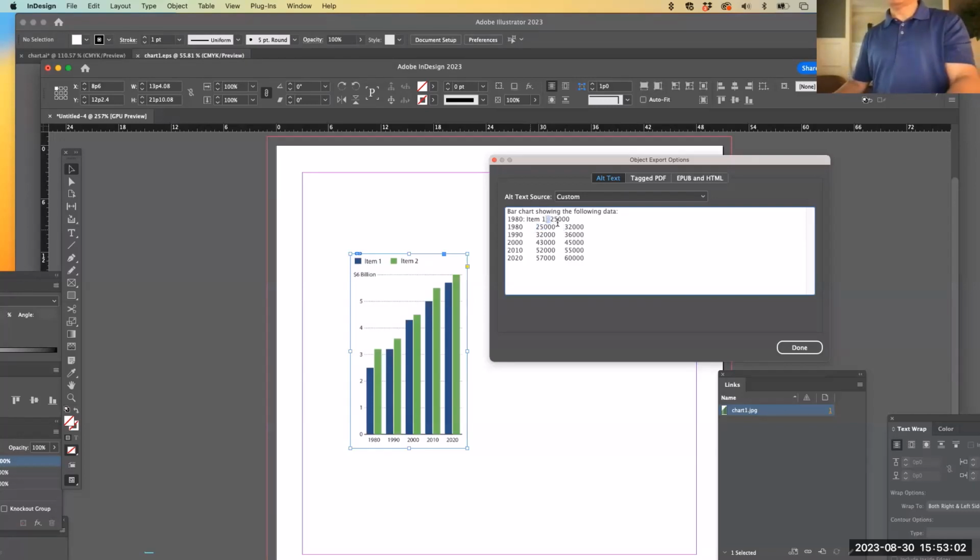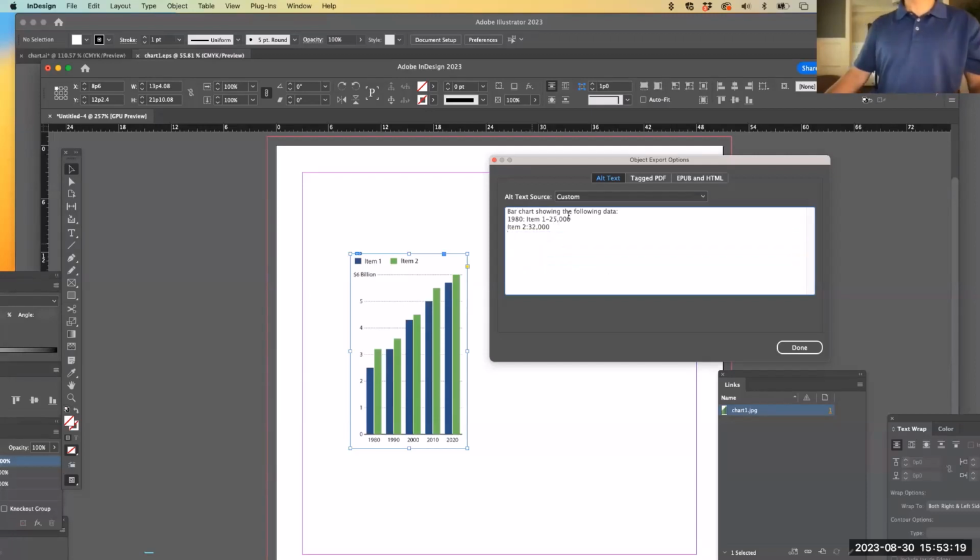And I might even do it with a dash. And then I'm going to need to leave a space to do item 2, and it wouldn't say item 2, it would have the actual number. And put that in there. I'm going to have to put in the commas. And you need to do that for every year.